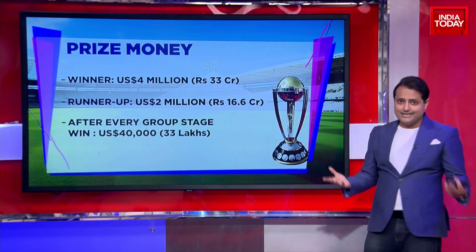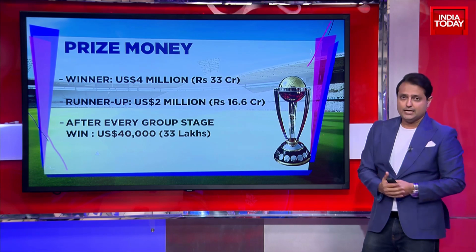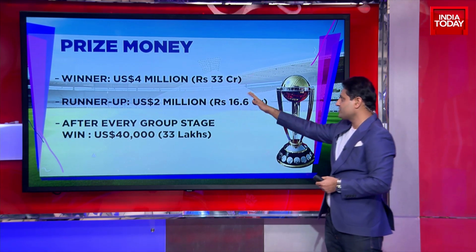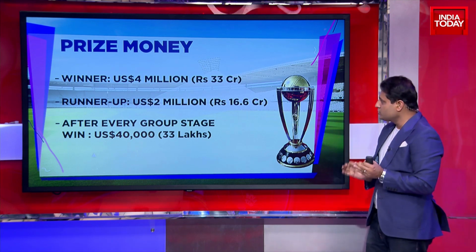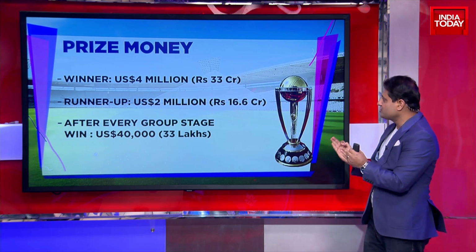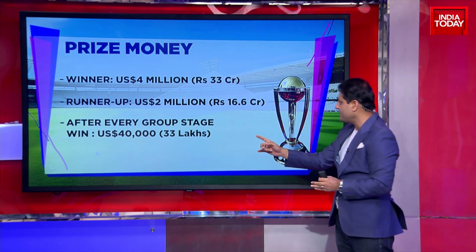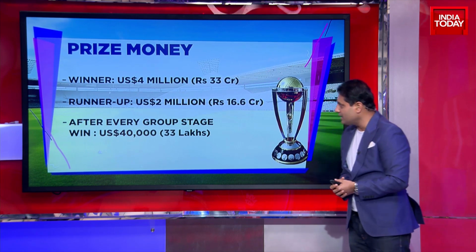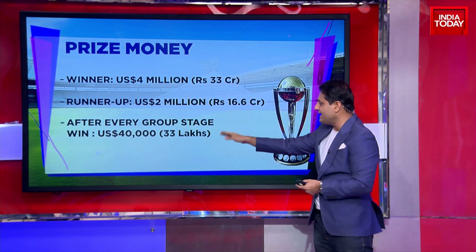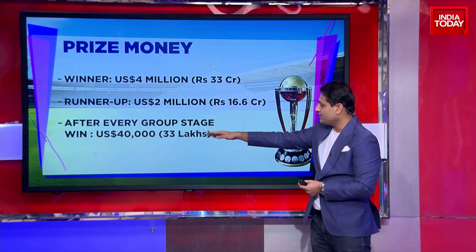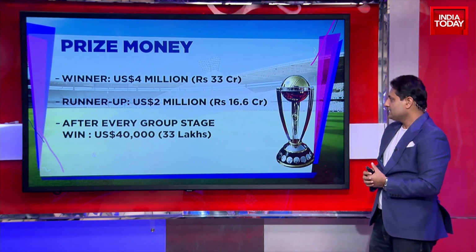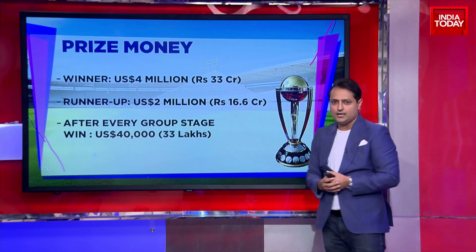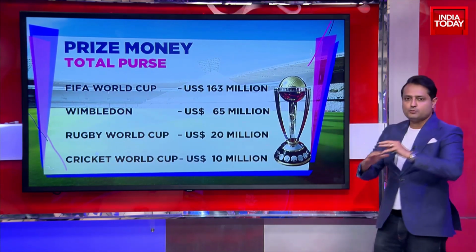Moving on, the prize money. What is the prize money? That's a question that's often asked. The winner is going to get $4 million, which is roughly 33 crore Indian rupees. That's the prize check that the winning team will get. The runner-up gets 16.6 crore, which is equal to about $2 million. Now, for every group stage match, if you win, you get about 40,000 USD, which is around 33 lakhs. So every group stage match, each winning team stands to get about 33 lakh rupees. So that is just breaking down the prize money.